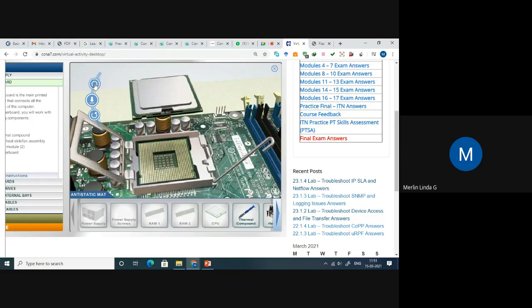Just rotate it. Okay. Just rotate it properly so that it will fix in the proper position.